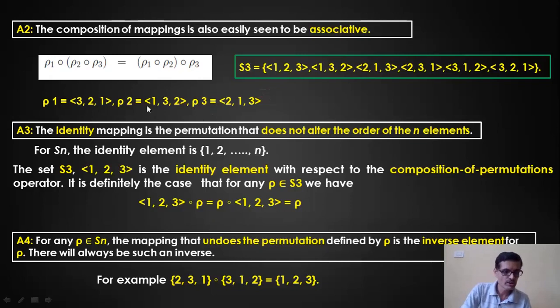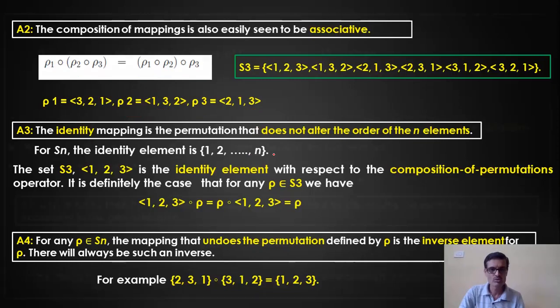So what you are doing here, you are performing according to the LHS. We are performing rho 2 dot rho 3, that is, the composition of permutation of rho 2 and rho 3 first. Whatever answer you get, you perform that with the first one, rho 1. In the other case, you perform rho 1 and rho 2 initially. Then that answer is performed with rho 3. The answer should be the same. You can check that the answer will be the same. So you can say the second property is true.